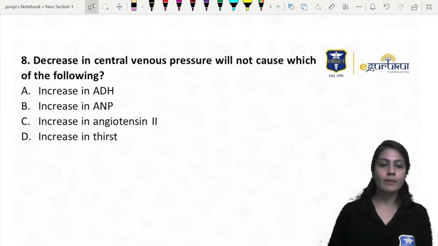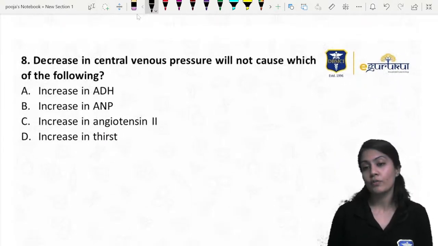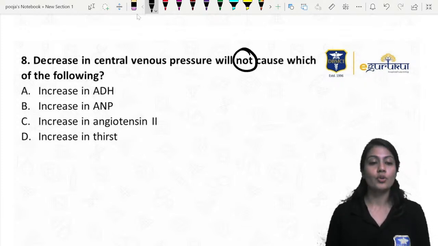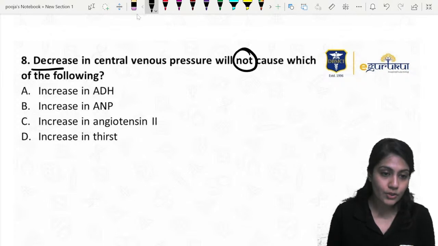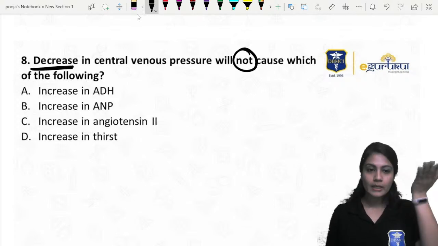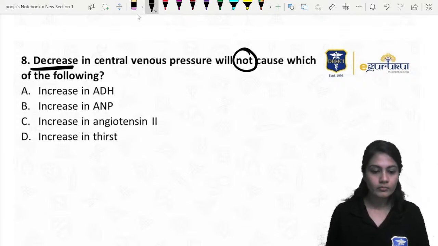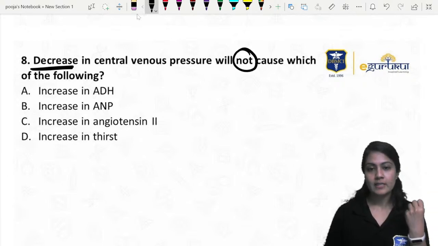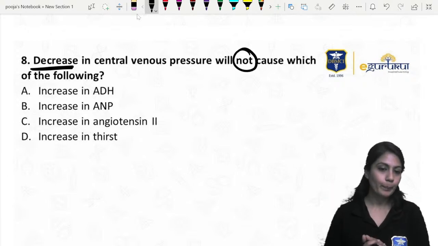Okay, let's move ahead. A decrease in the central venous pressure will not cause which of the following? The central venous pressure is decreased, or if it is increased, what is going to happen? Okay, question number 8, answer please. If the central venous pressure decreases, what will not happen?